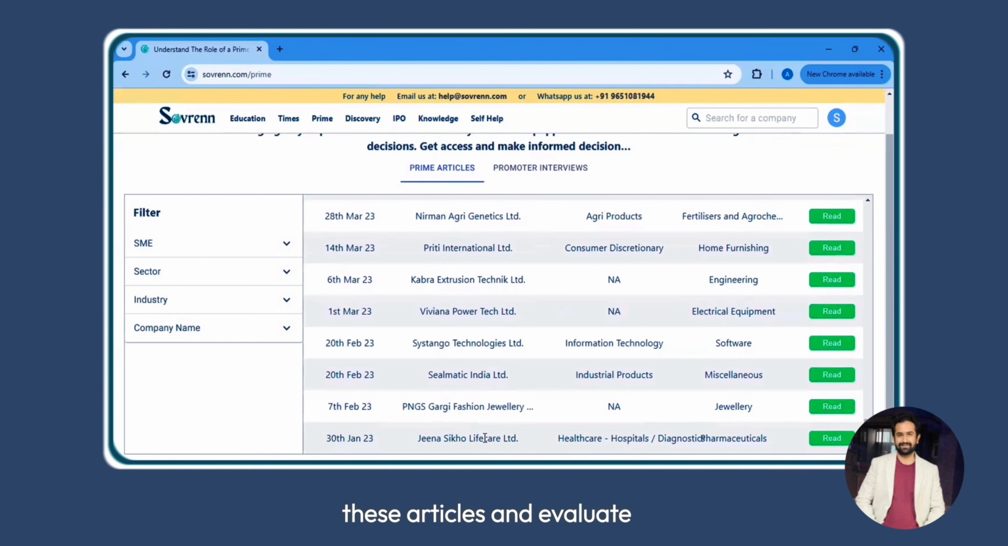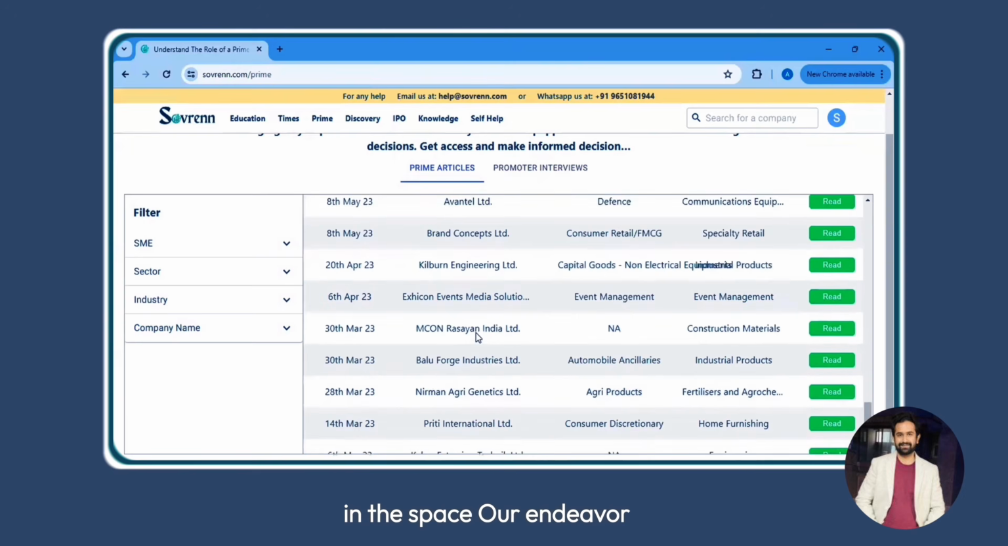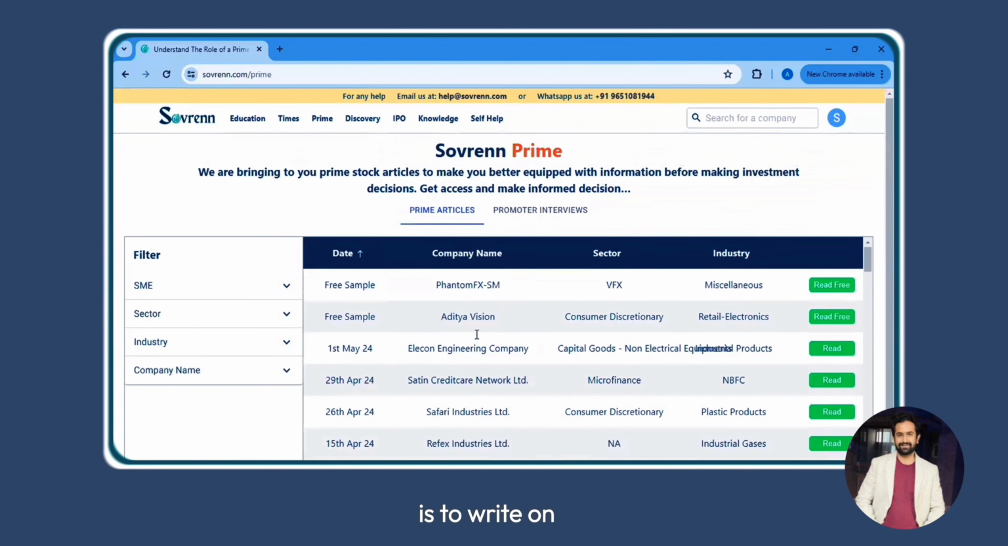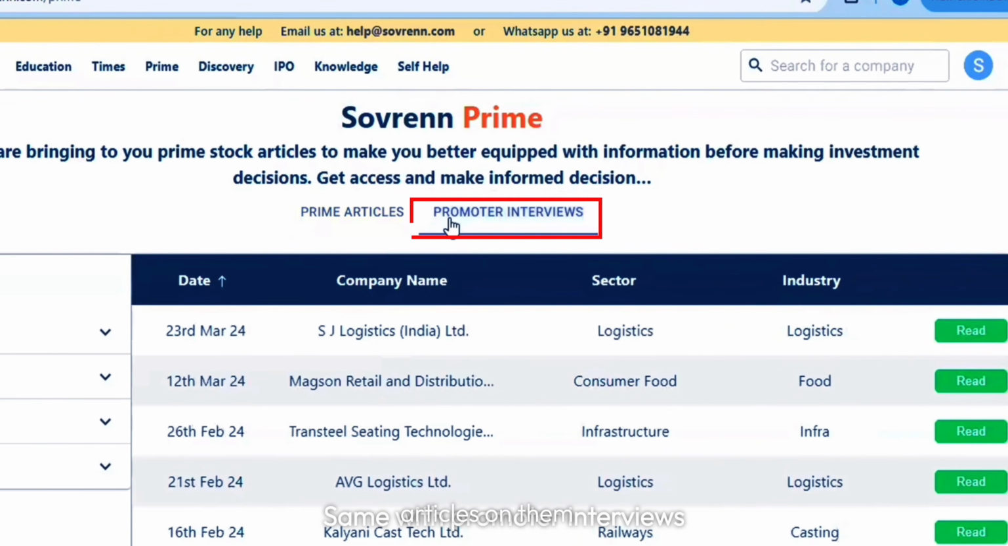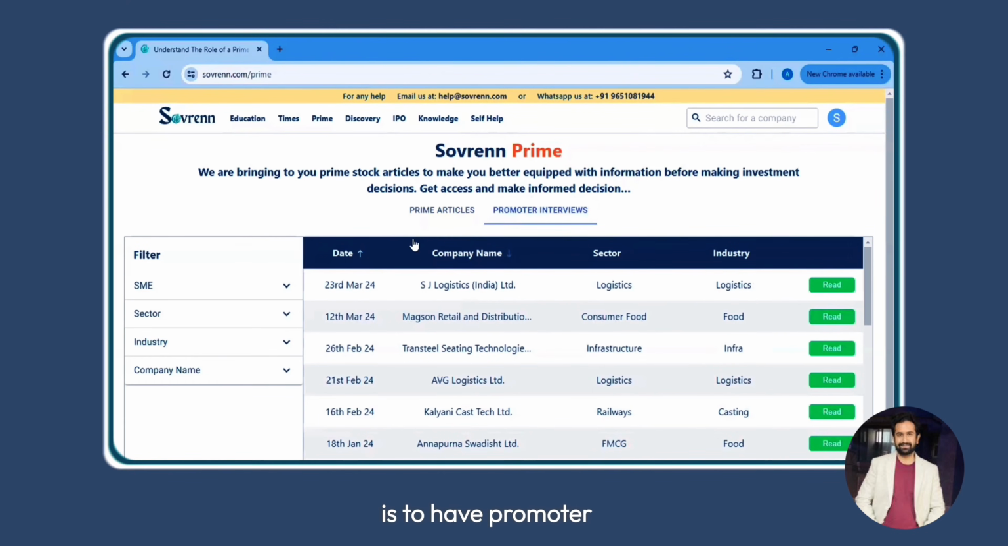You can study these articles and evaluate whether the company on which the article is written, do you like the company, do you like the data or not, right? And you can read everything about the company which is available in the space. Our endeavor is to write on companies which have secular profit uptrends. So basically, historically, they have increased their profits, and that is why we write prime articles on them. Same with promoter interviews. Our endeavor is to have promoter interviews with companies which have secular profit uptrends. So this is Sovereign Prime.